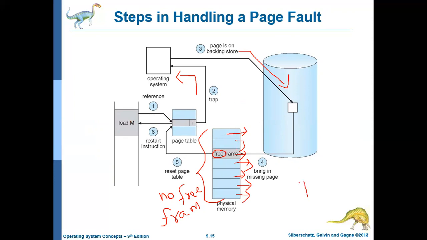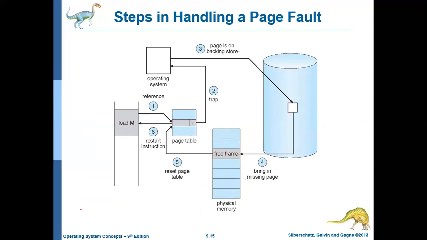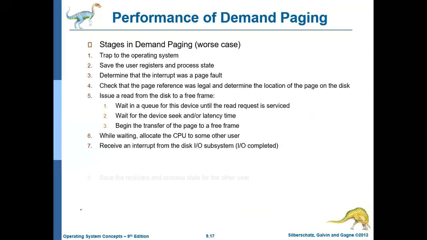Paging means we should identify a page and swap it to the hard disk. So we identify any one of the pages, maybe this particular page, move that page to the hard disk, and bring this page back here. This is what we should do when no free frames are available. After doing this, you update the page table and then restart the instruction. That is what we are going to discuss in the rest of the topic.